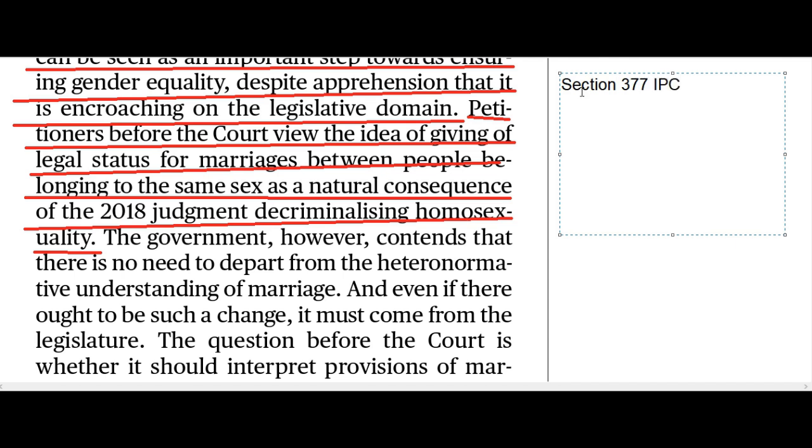Okay, IPC. So what happened in 2018? In 2018, Supreme Court gave a landmark judgment in which Supreme Court decriminalized same-sex relationship. If it is consensual, that means both parties have consent to establish sexual relationship between them, then they decriminalized it. They gave the judgment that it should not be or it will not be considered as a criminal offense anymore.